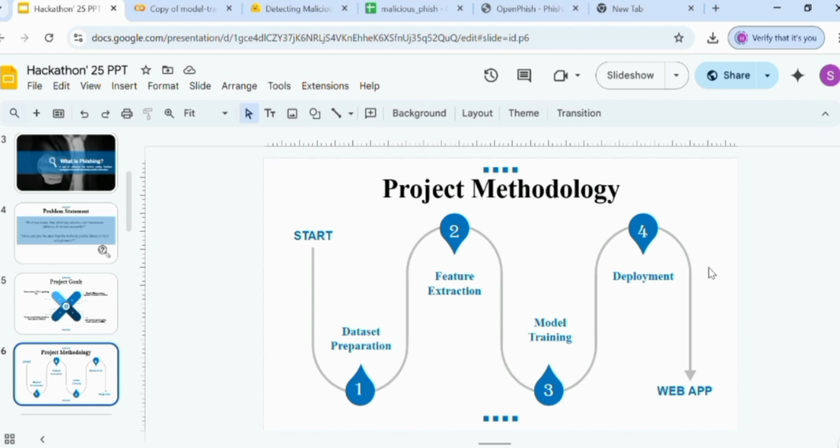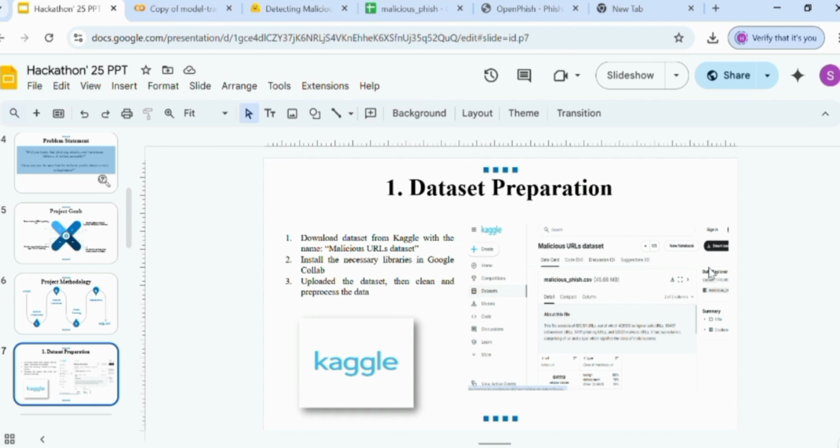It consists of a simple four-step methodology. It involves data preparation, feature extraction, training the model, and lastly deployment on Hugging Face. Now we will go through how we developed this app. The very first step was data preparation. We first searched for data on the open source Kaggle and downloaded it. Then we prompted ChatGPT to take guidance step by step from it, and also to write the code.